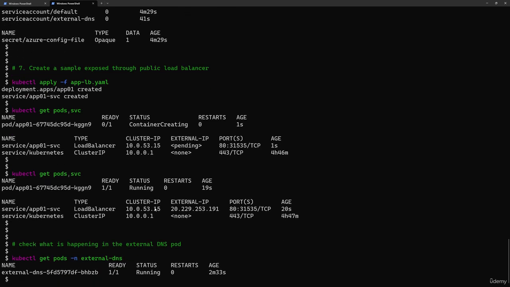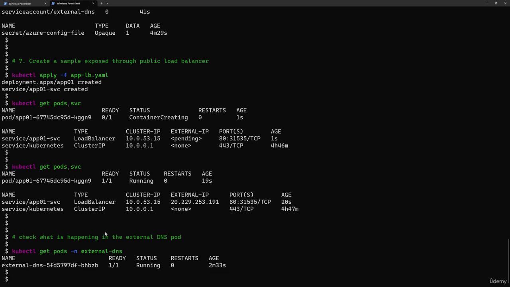So let's get the pods for the external DNS. It's this one, and I want to read the logs to understand what it is doing right now. So I'll use kubectl logs, the name of the pod, and then -n, the name of the namespace, which is external DNS.